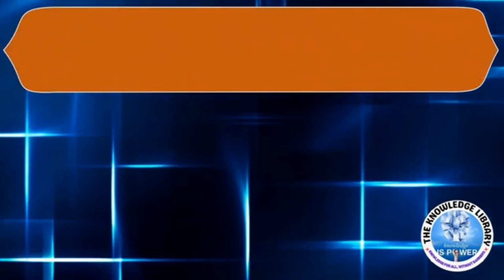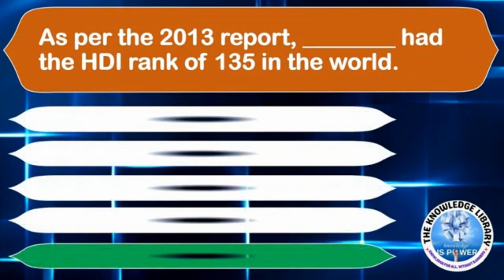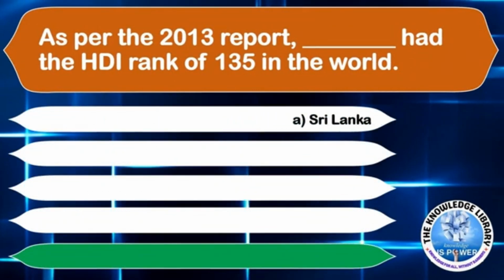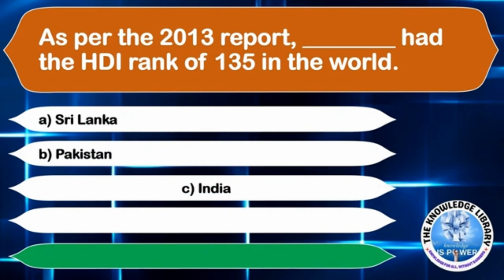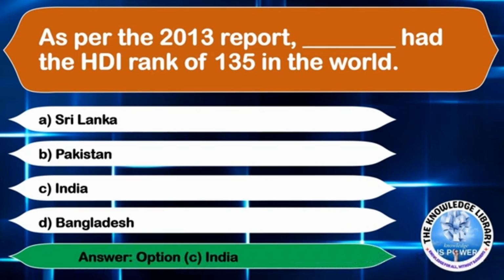The next question is, as per the 2013 report, dash had the HDI rank of 135 in the world. Option A, Sri Lanka. Option B, Pakistan. Option C, India. Or option D, Bangladesh. The correct answer is option C, India.